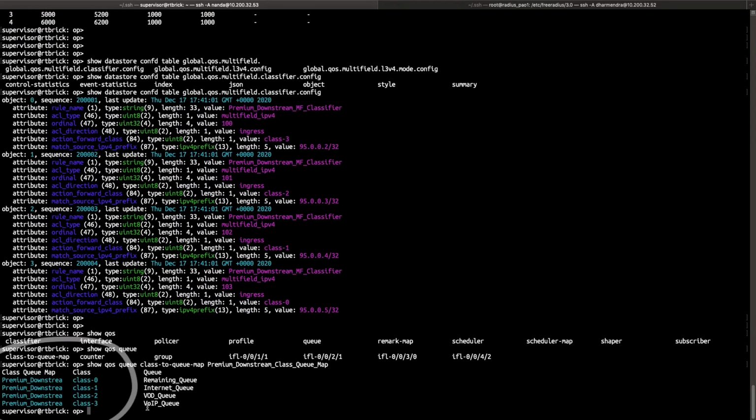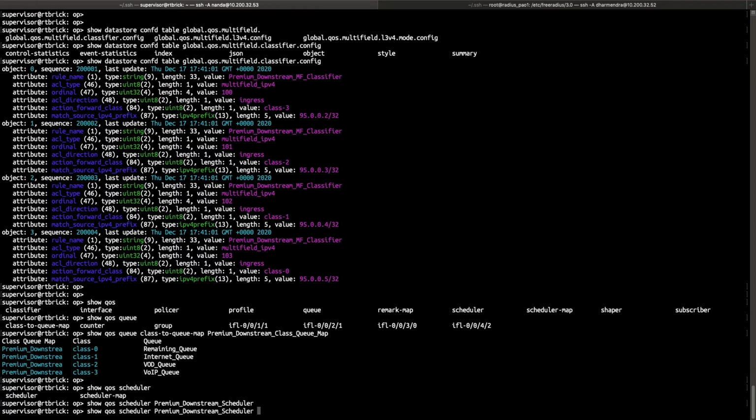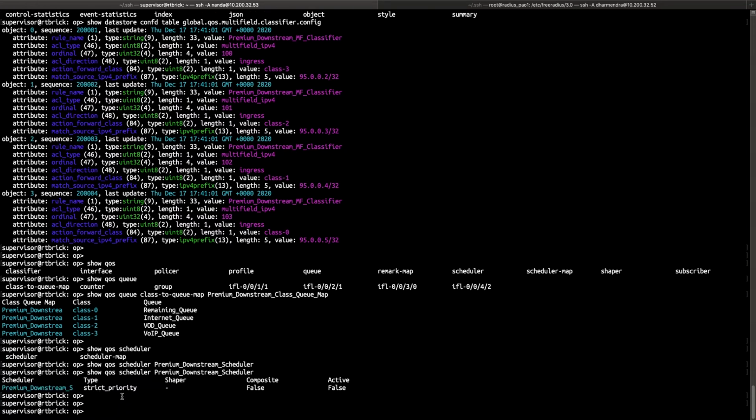So the VoIP queue is mapped to class 3, VOD queue is mapped to class 2, internet to class 1, and so on. Now we will look at the scheduler which is used for scheduling these queues. Here the strict priority scheduler is being used to schedule all the queues.